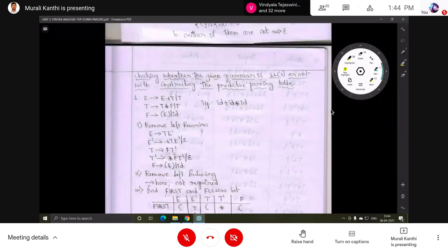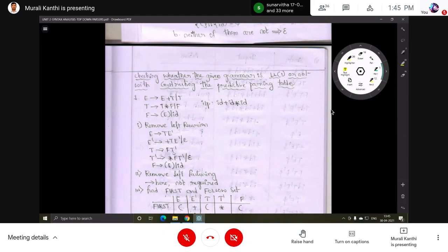What's the question? Construct a predictive parsing table for the following grammar. Remember this question; you will get this type of question. Next, check whether the given grammar is LL(1) grammar or not.